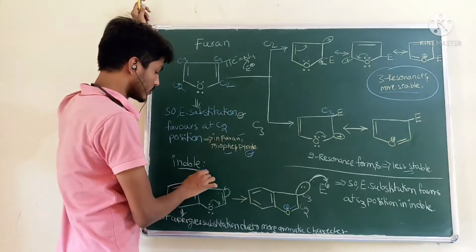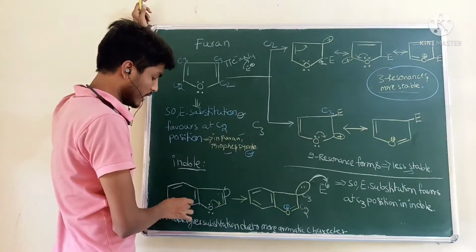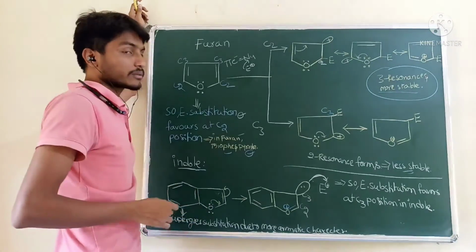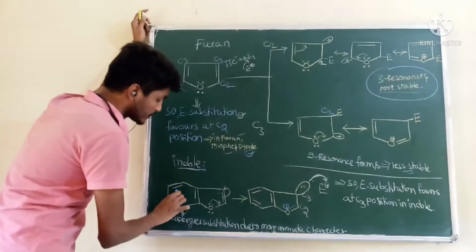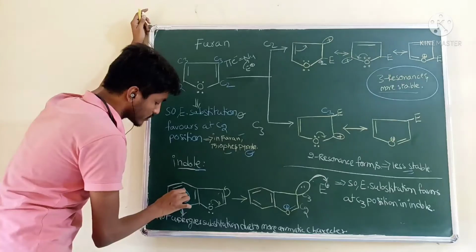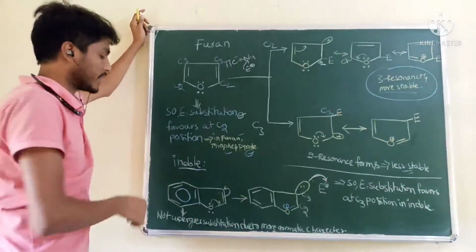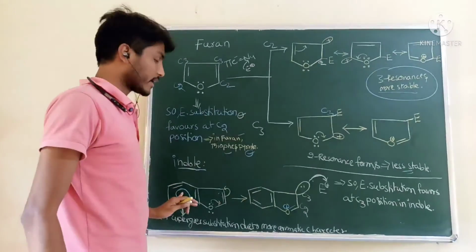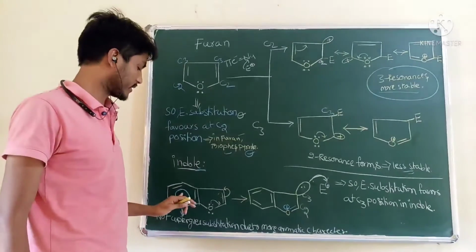But in case of indole, the 5-member ring attached to the benzene, the benzene ring will not undergo substitution reaction. Why? These pi electrons are always in continuous motion. This electron will move in continuous motion. When electrons are in continuous motion, there is more stability. This compound is more stable in nature.